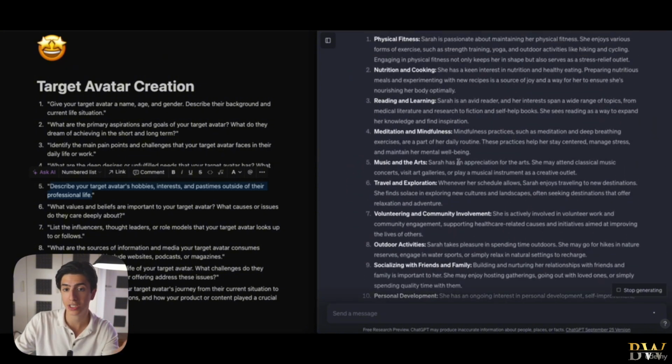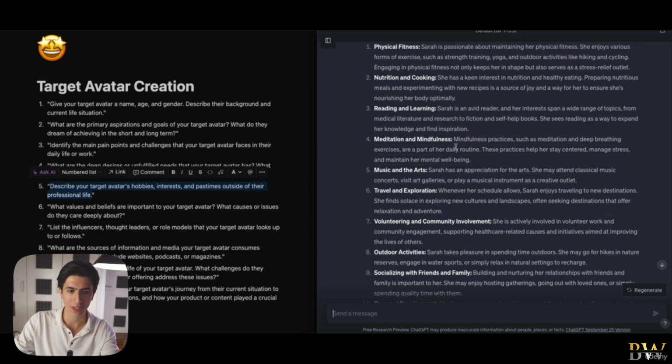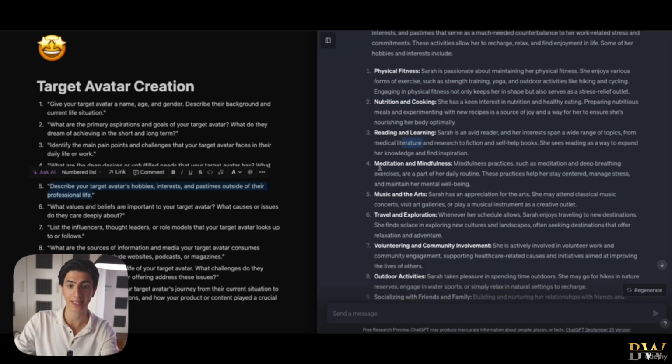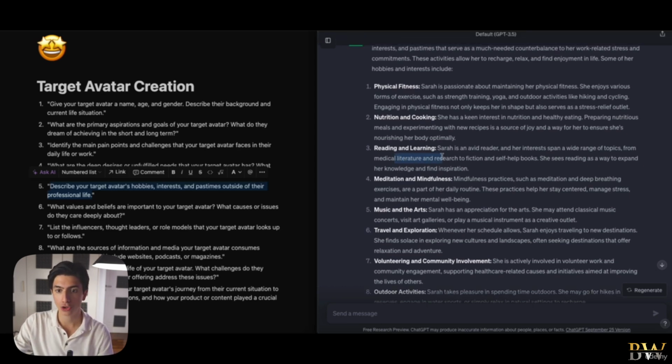So, and as you can see, ChatGPT has a lot of hobbies and pastimes to suggest to us. We got physical fitness, nutrition, reading, meditation, music and arts, travel, exploration. So you can see that this target avatar right here is consciously trying to increase her health, right? With physical fitness, nutrition, reading, meditation. So you can see that our target avatar is concerned about her health.